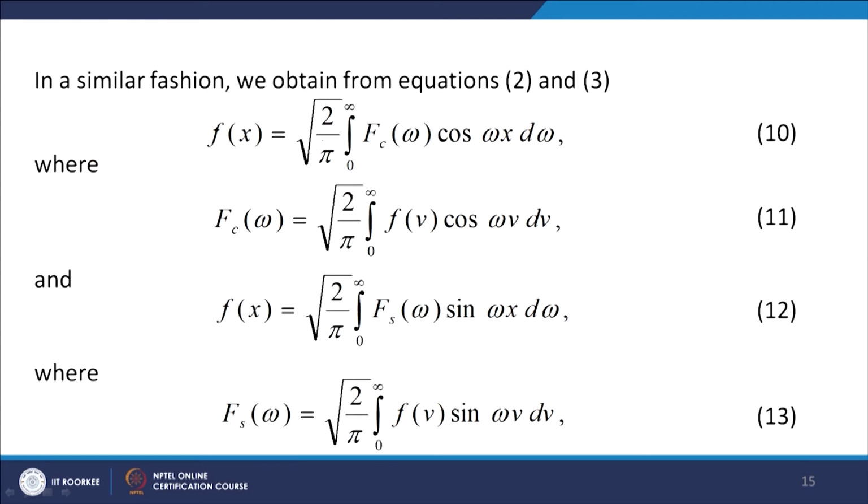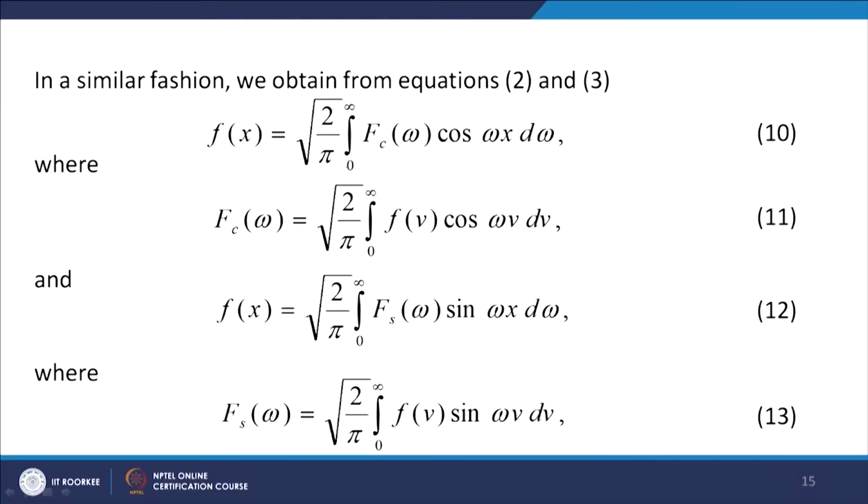If you put the values in equations 2 and 3, we have the Fourier cosine and Fourier sine transforms. We have f(x) equal to 2 over pi. We get the Fourier cosine integral and Fourier sine integral by assuming f to be even and odd.